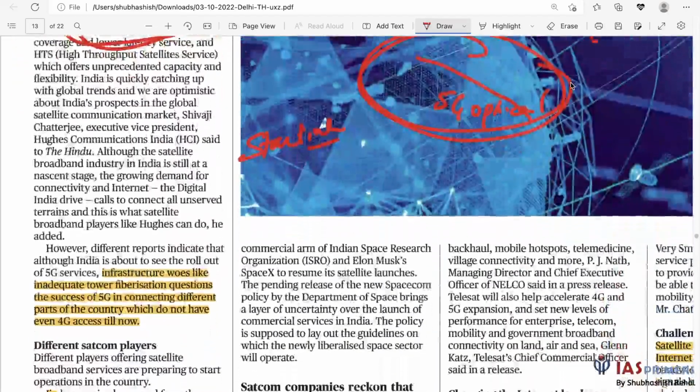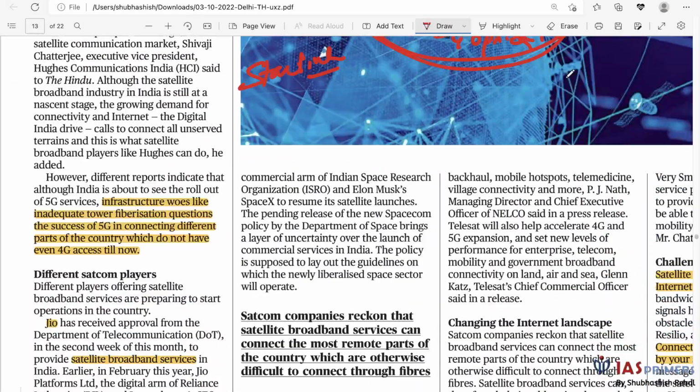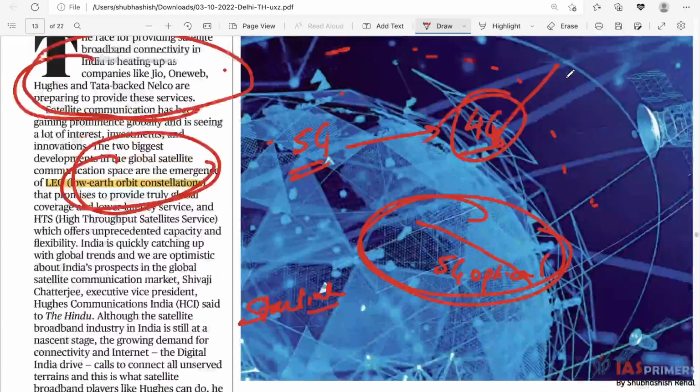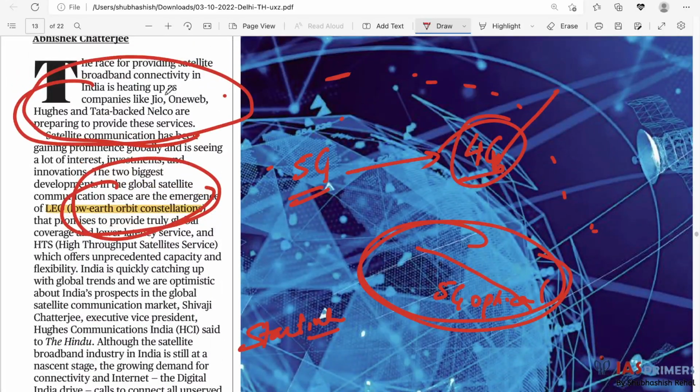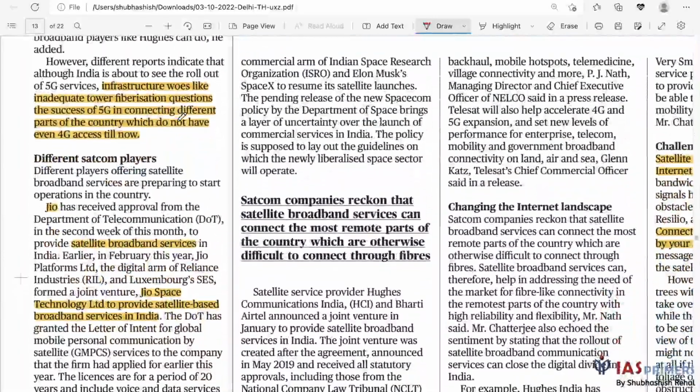Naturally there is competition. There are companies coming up. We saw some companies, Geo platforms actually, OneWeb, UGIS, and Tata-backed Nelco. These companies are engaged in this.